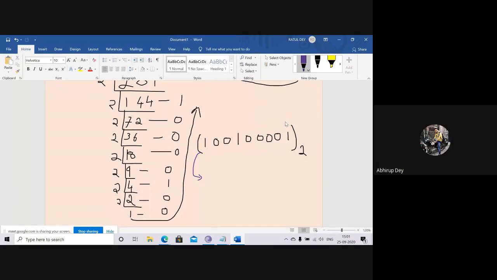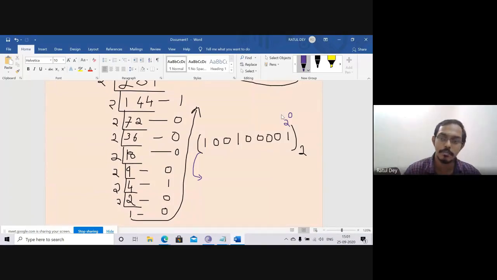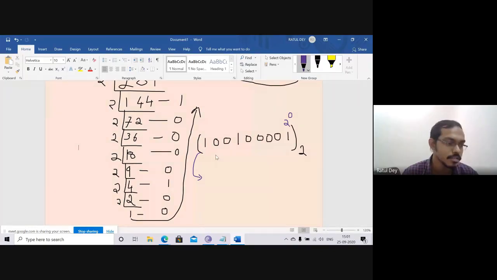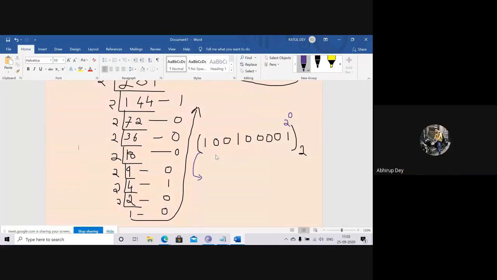Sir, from right to left, we have to divide it in 3 groups. No, no. Just remember that here we have to convert to decimal. Where do we have to convert this? It should be converted to the decimal number system, base 10. Sir, from left to right, the 100 that comes, we have to put in a group. No, no, you are talking only about the octal number system.